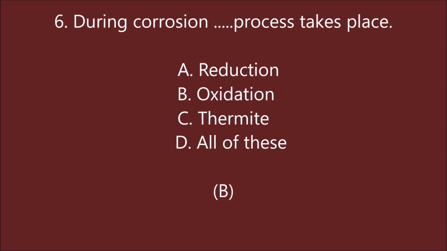During corrosion, dash process takes place. Reduction, oxidation, thermite, all of this. B is the right answer, means oxidation. One of the simplest methods of preventing corrosion is to prevent the surface of the metallic object to come in contact with atmosphere. This can be done by covering the surface with paint or by some chemicals like bisphenol. Next question.